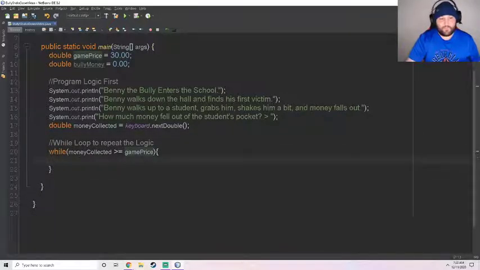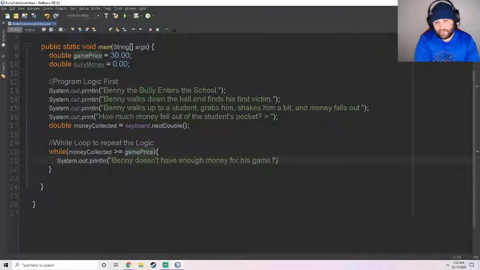A lot of times we do some copying and pasting, but I want this story to flow. So I'm going to say: Benny doesn't have enough money for his game yet.